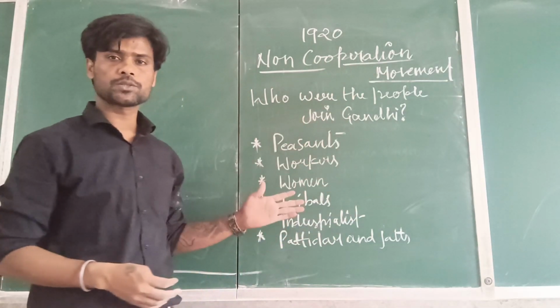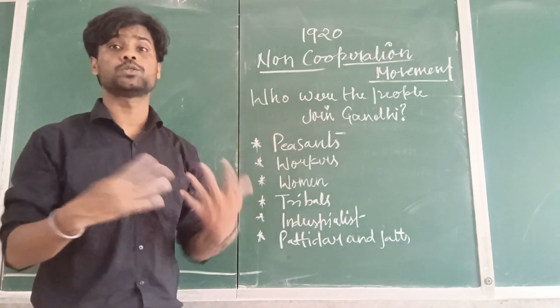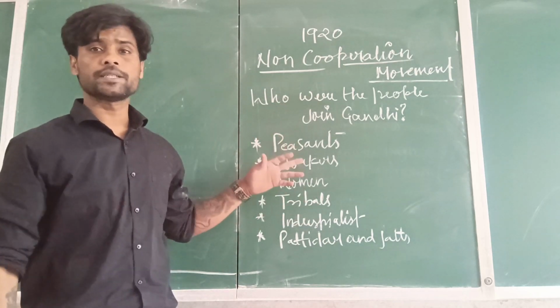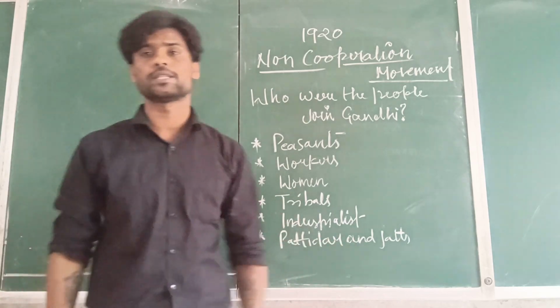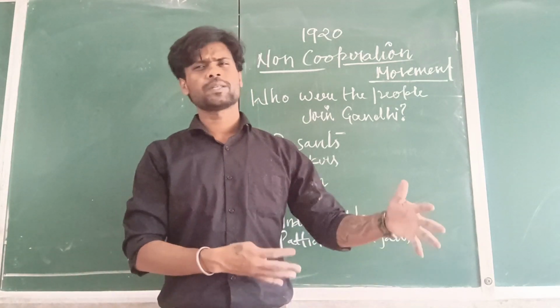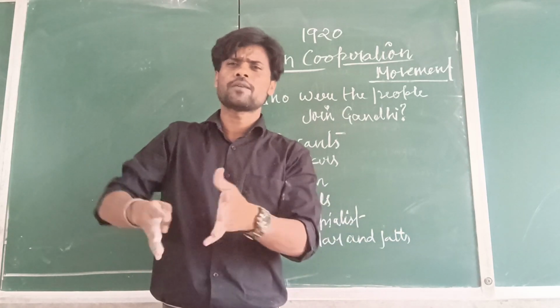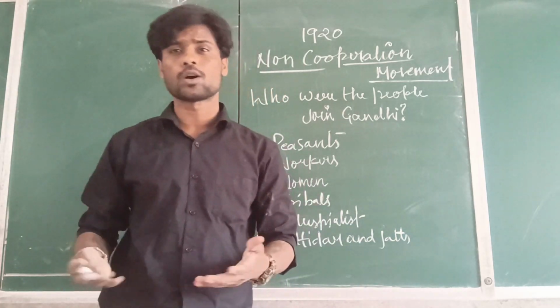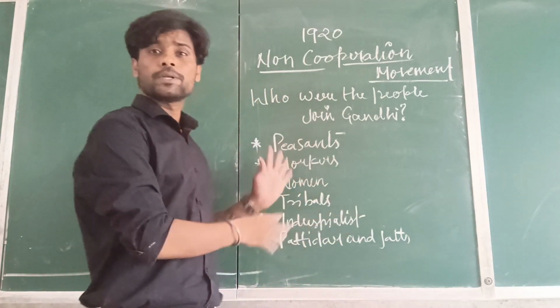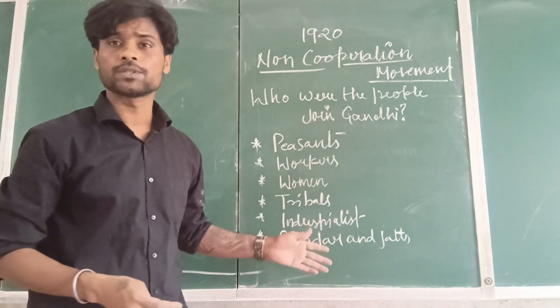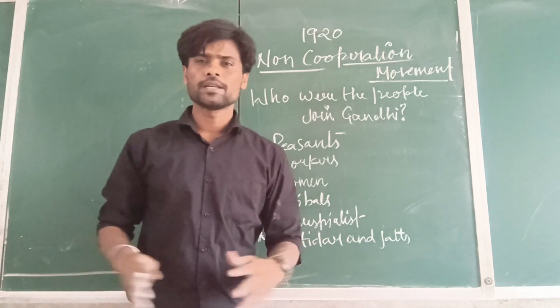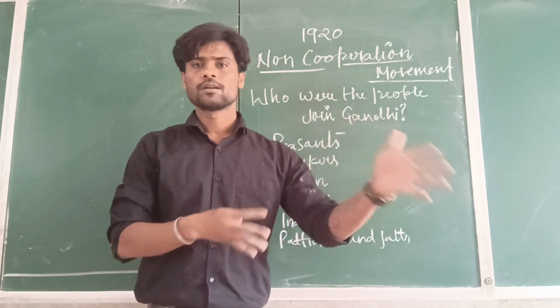Here is the list of the communities who joined Gandhi, in which peasants, workers, women, tribals, industrialists, Patidars and Jats were there. They had different aspirations and different hopes. Gandhi had a different agenda and motive to start the non-cooperation movement. Somehow these people joined Gandhi, but with time they lost their hopes and left the movement.